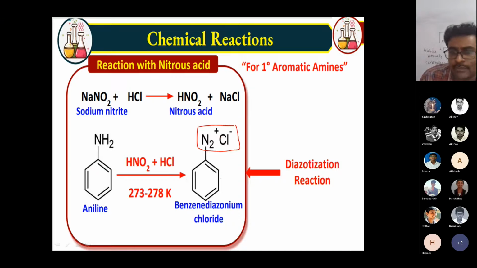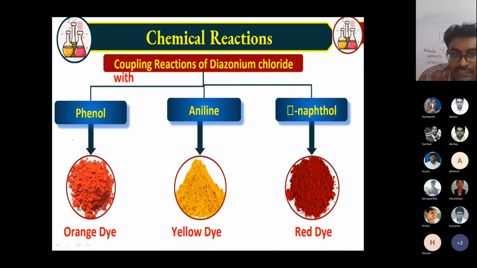Suppose I use a diazonium salt, I can also distinguish organic compounds. If you add phenol, orange color will form. If I add aniline, I'll get a yellow color compound. If I add beta naphthol, you get a red color compound.